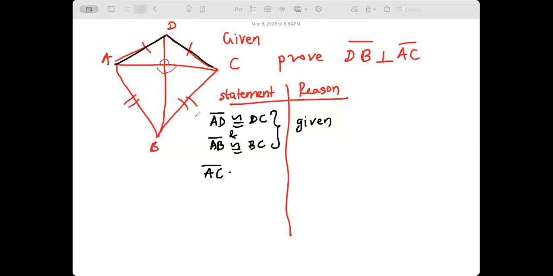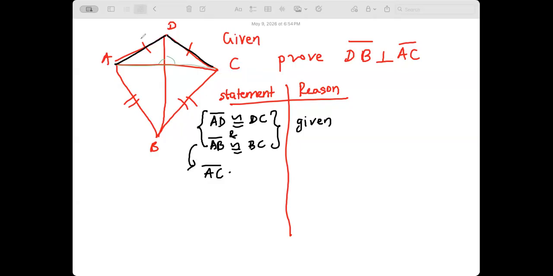No. Let's see the logical sequence, okay? This one is given. From there, what can you achieve? Can I use A notation, please? Yeah, you can use anything. This and this are both equal because they have the line here and there. No, that is not what we can see.